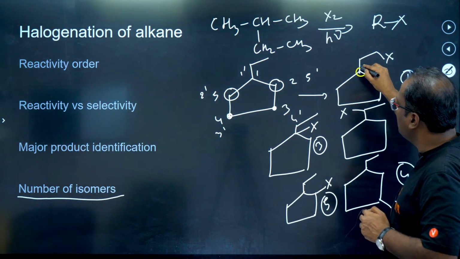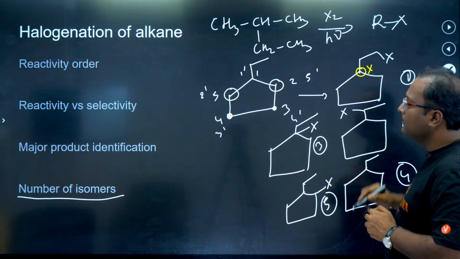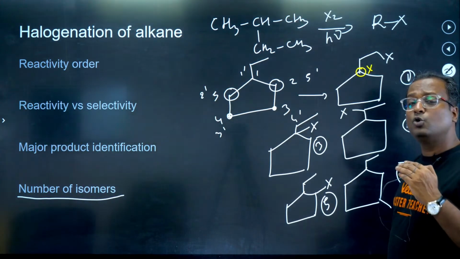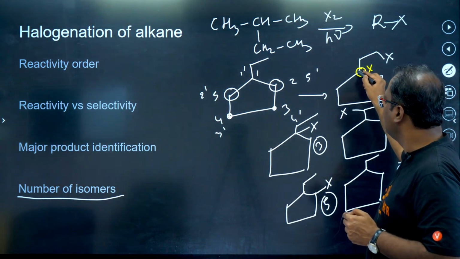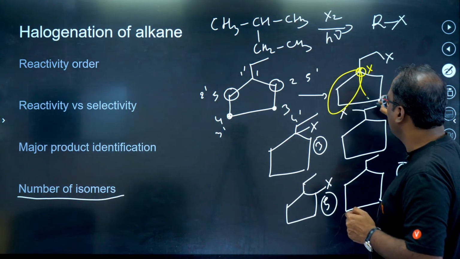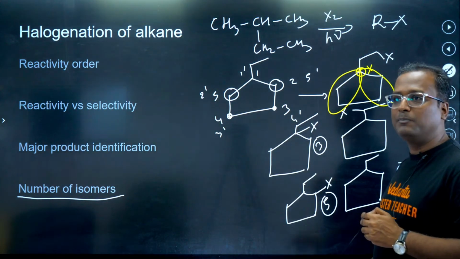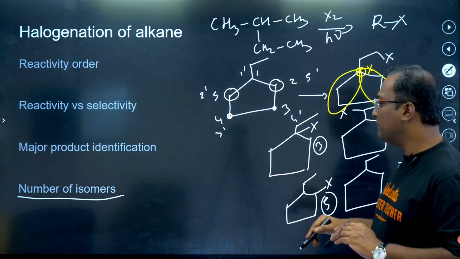This position is not a chiral center. Why? Because there are 2 identical groups attached. This is identical to this. So compound number 1 has no chiral centers. Moving to compound number 2.